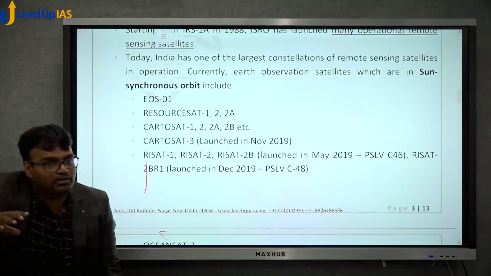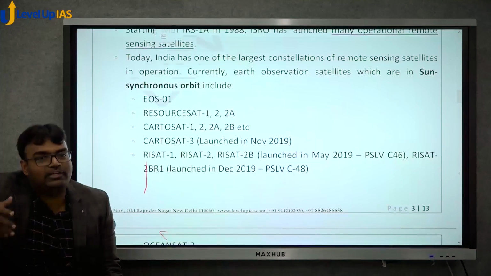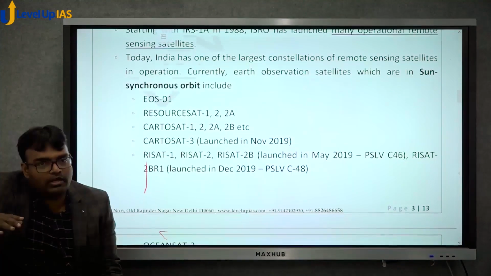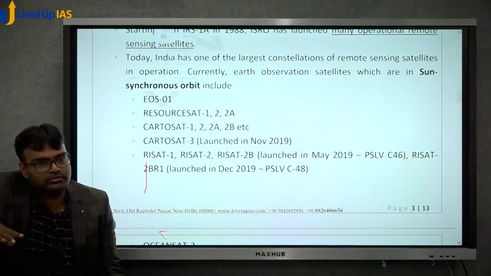He is not telling the truth, but he doesn't know that scientifically radar can even see through the cloud, so that will not be a factor. Radar imaging satellites can even see through the clouds.